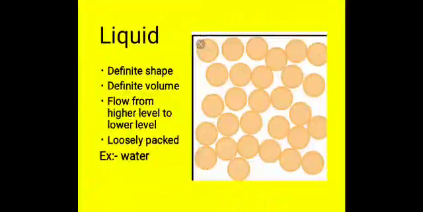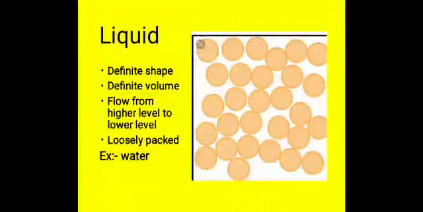They do not have a definite shape. Sorry, I wrote definite shape here, but they do not have a definite shape. They take the shape of the container in which they are kept. They have a definite volume.